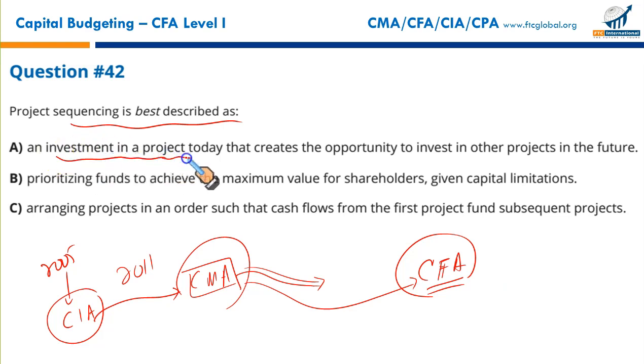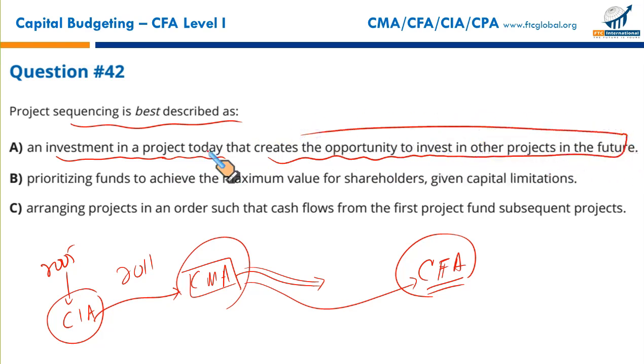Investment in a project today creates the opportunity to invest in another project in the future. What else can I give you as a better example? This is called project sequencing. If you invest in a certain project, this will create opportunity for you in the future. This is called project sequencing.